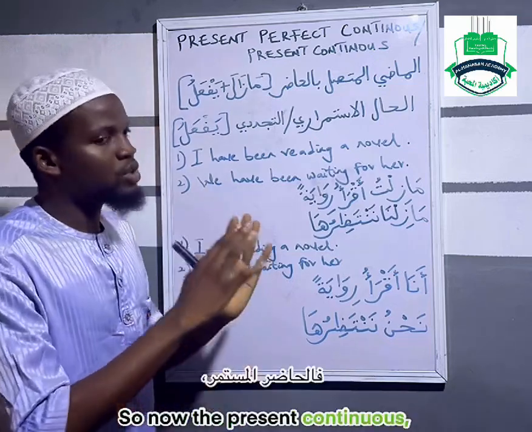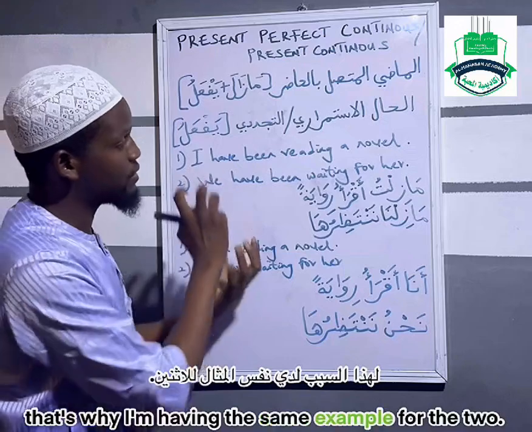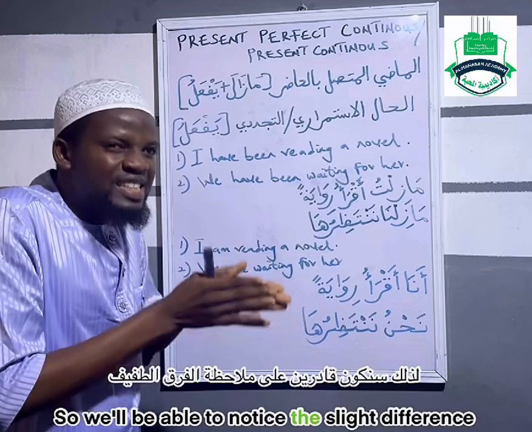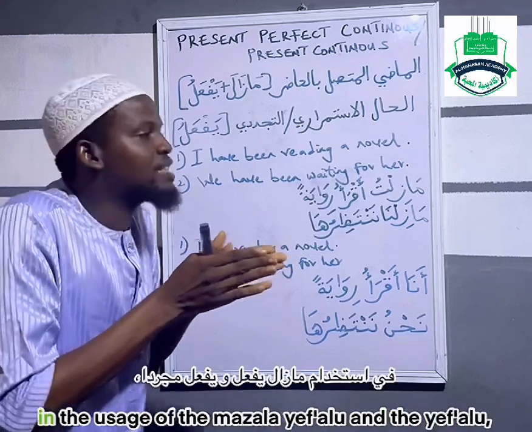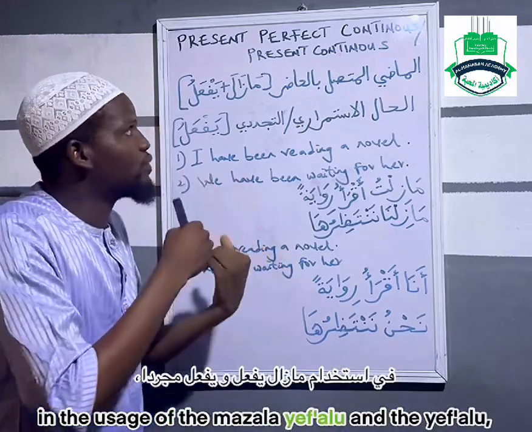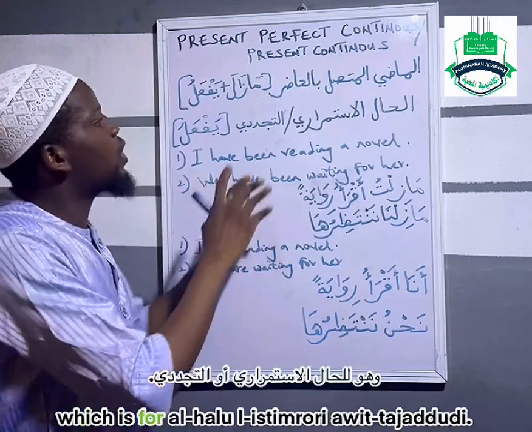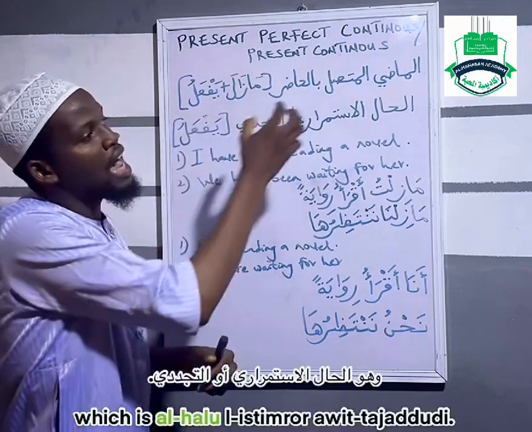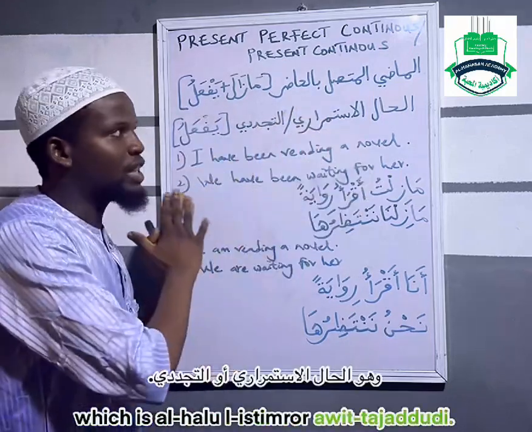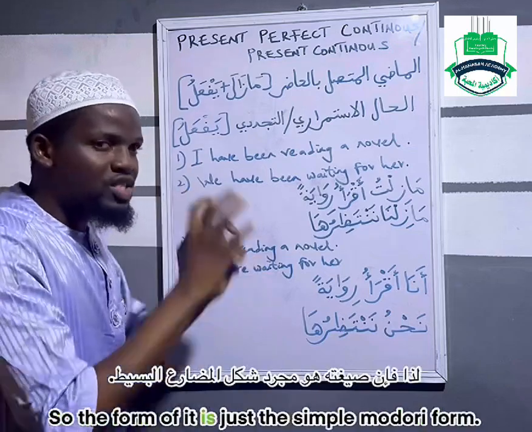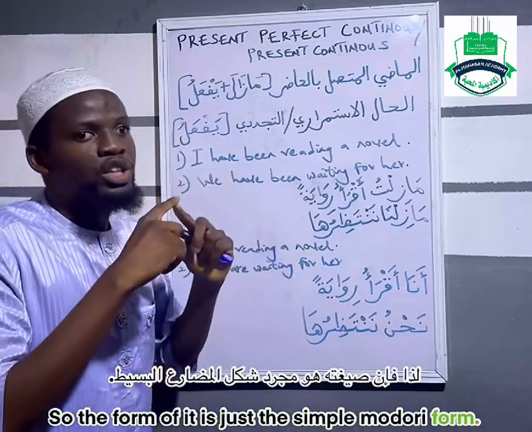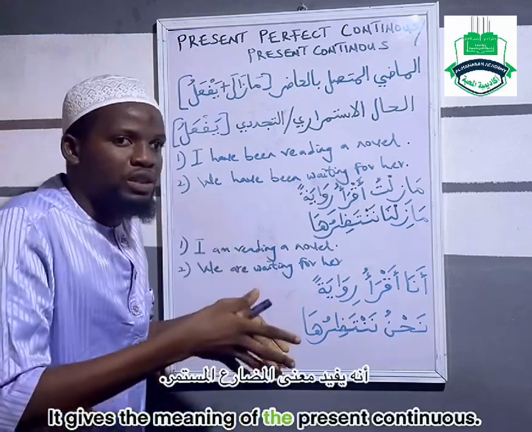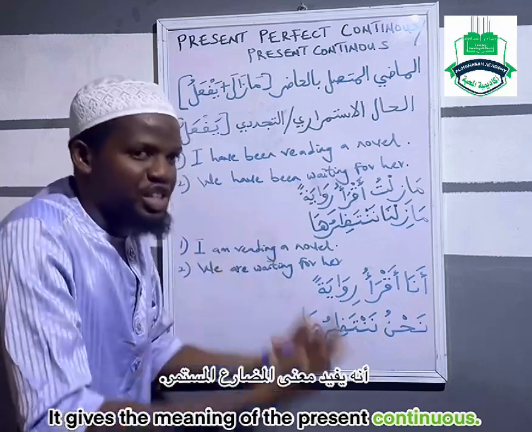So now the present continuous, that's why I'm having the same example for the two. So we'll be able to notice the slight difference in the usage of the ma zala yaf'alu and the yaf'alu, which is for al-hal al-istimrari or al-tajaddudi. The form of it is just the simple form of the mudari. It gives the meaning of the present continuous.